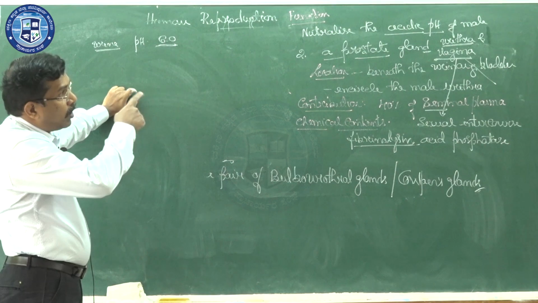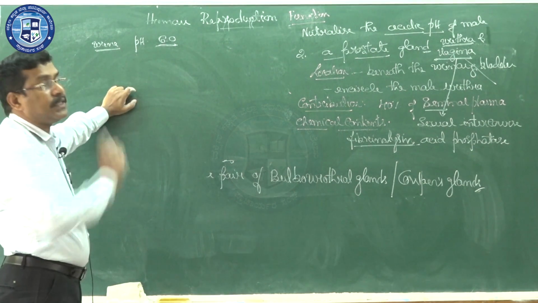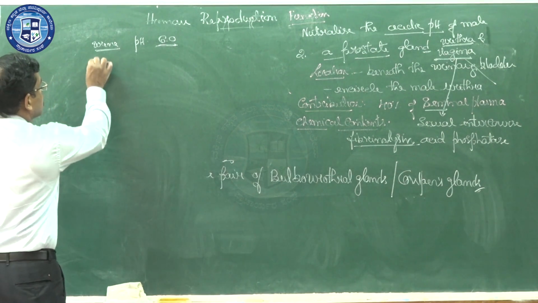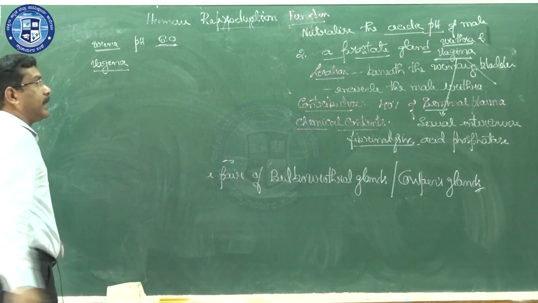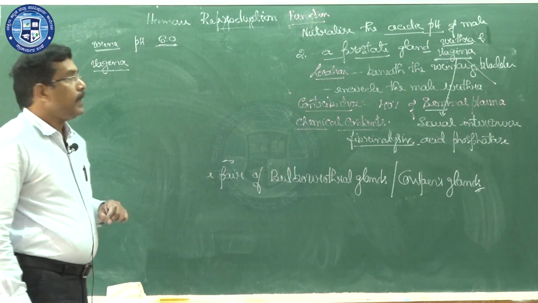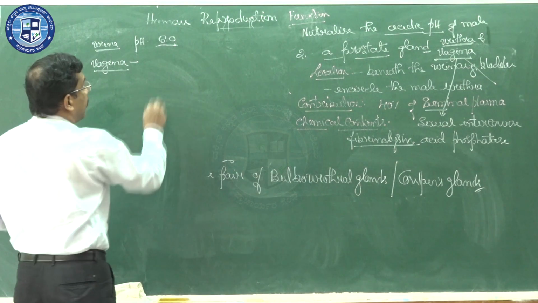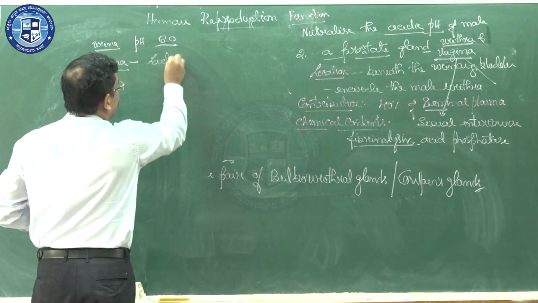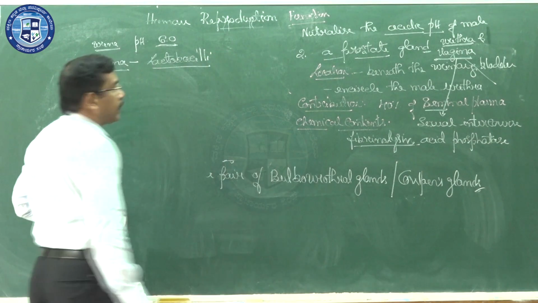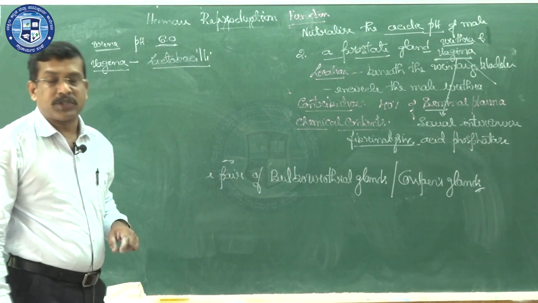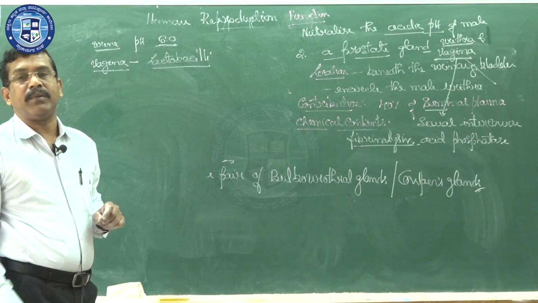The second one I told you, it also neutralizes the acidic pH in the vagina. In the case of the vagina, which is nothing but the female copulatory organ, the acidic pH is there because of lactobacilli. There is a bacteria called Lactobacillus acidophilus.